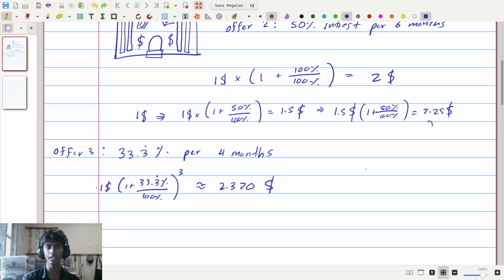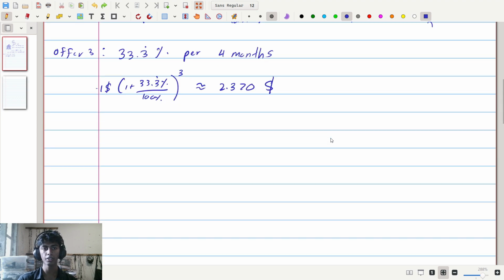And then he comes back again and he says, what if, sir, I divide your 100% interest into 4 pieces and give them to you every 1 year divided by 4 period of time, which is 3 months. And now you might be seeing the pattern. It seems that dividing this 100% into smaller and smaller pieces and receiving more interest is the better way to do it. So you say, alright. But then he keeps going.